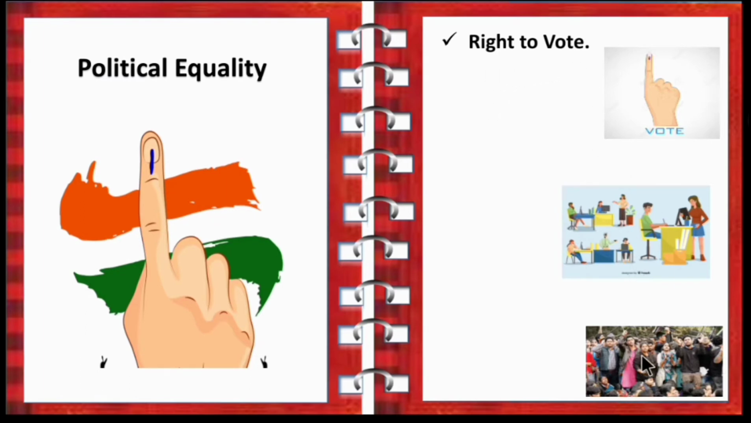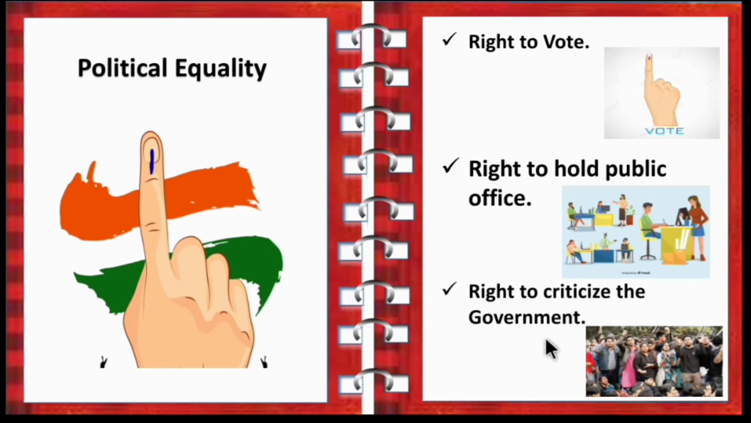One is right to vote, right to hold public office, and right to criticize the government. A citizen who has completed the age of 18 can cast their vote in the election. Right to hold public office means the citizen has a right to work in the government sector. Then right to criticize the government. We can raise our voice against the government rules if they are not implemented for the welfare of the society. So, the right to criticize the government is a very important political right.